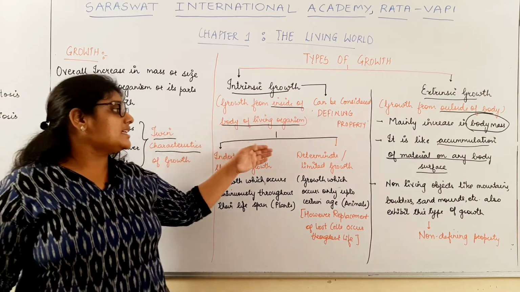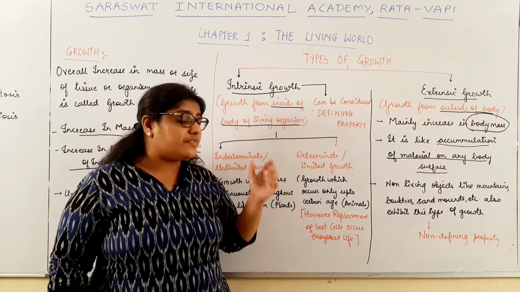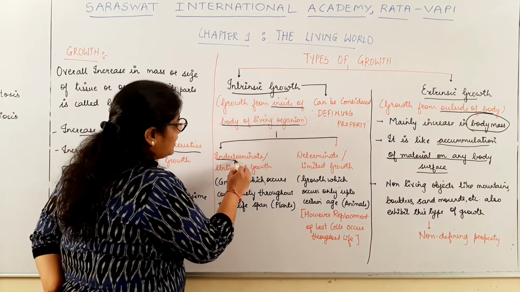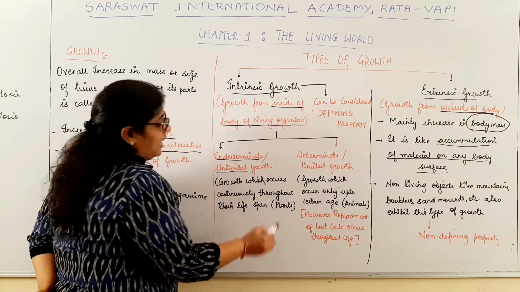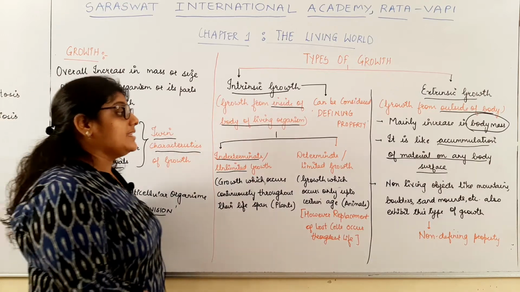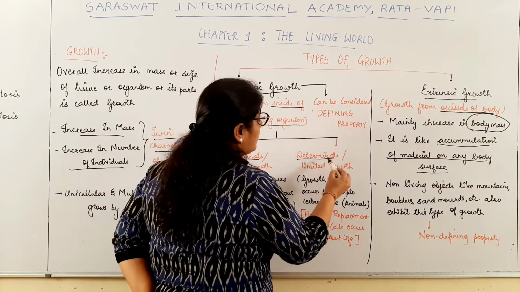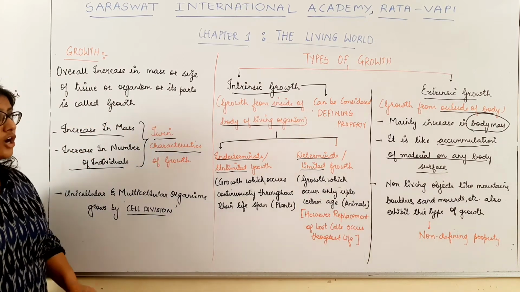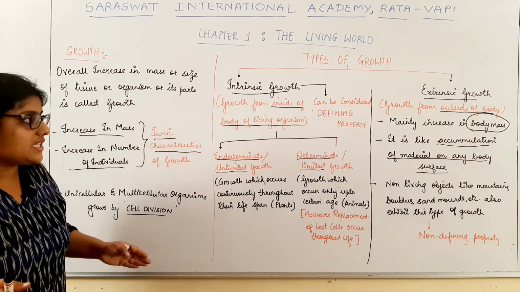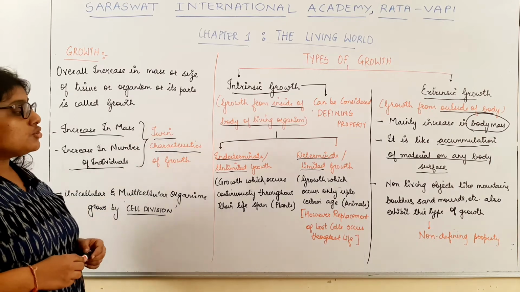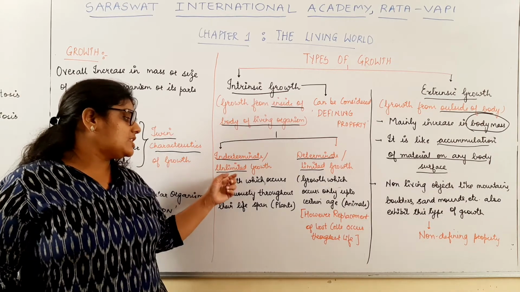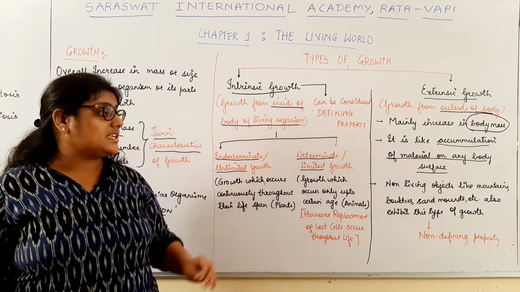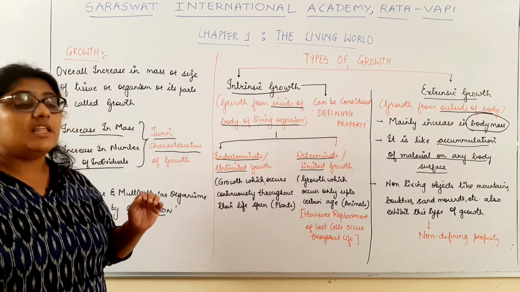Now this intrinsic growth can be further divided into two types: indeterminate or unlimited growth, and determinate or limited growth.